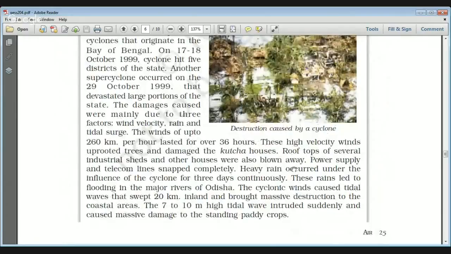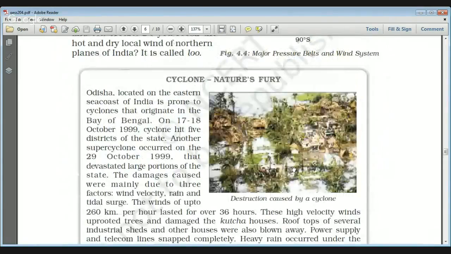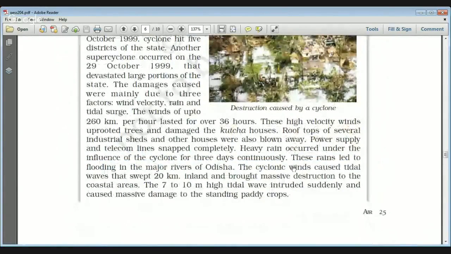Cyclone comes with heavy rainfall and a low pressure area. Cyclone is associated with a low pressure area, increase in sea surface temperature, and the cyclonic wind caused tidal waves inland and brought massive destruction to the coastal areas. We'll see all these in the coming chapters, coming videos.